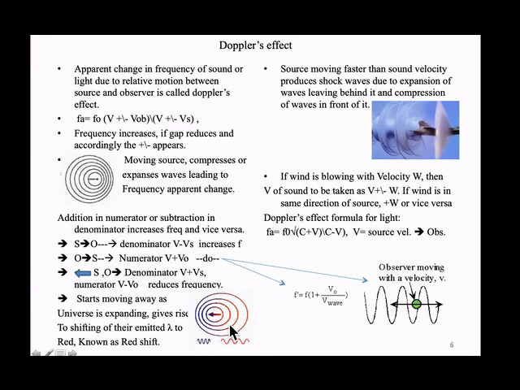Now, the universe is continuously expanding. How can we say that? Suppose we are here and one star is going away from us. What happens when it is going away? The apparent frequency of the light it is emitting is affected: this side has more frequency, this side less frequency. Since it is going away from us, the waves get stretched. This side is violet, this side is red. Red has a higher wavelength, which means less frequency, less energy.